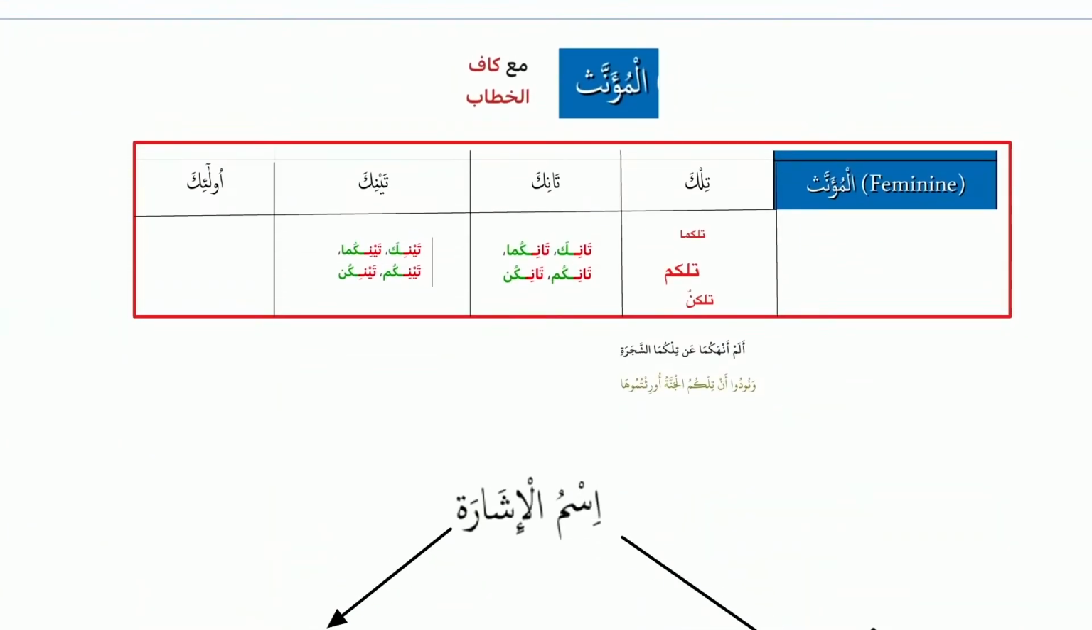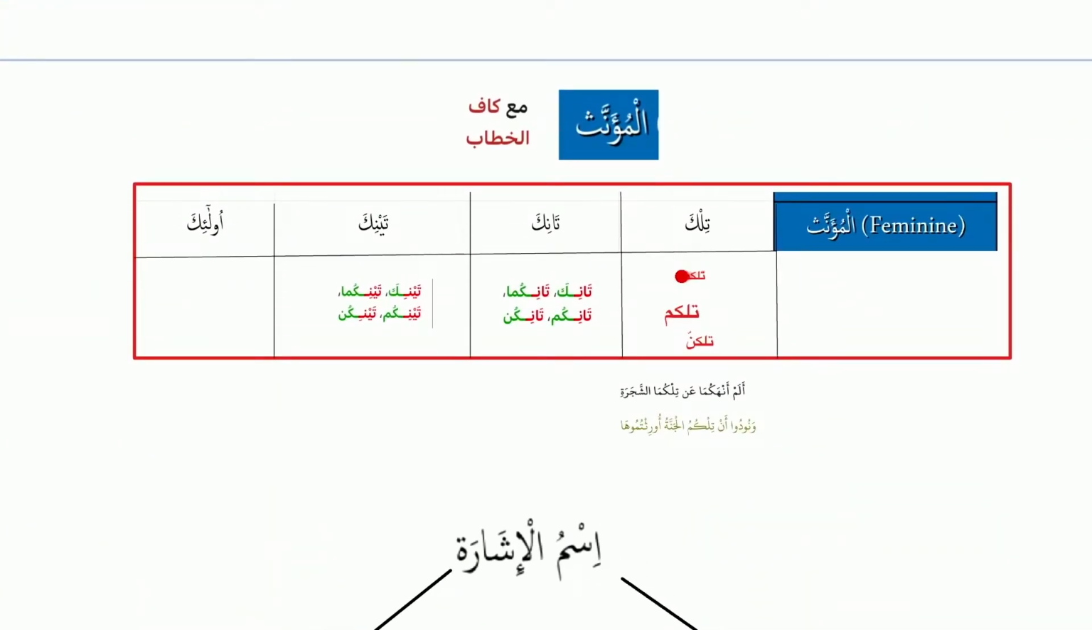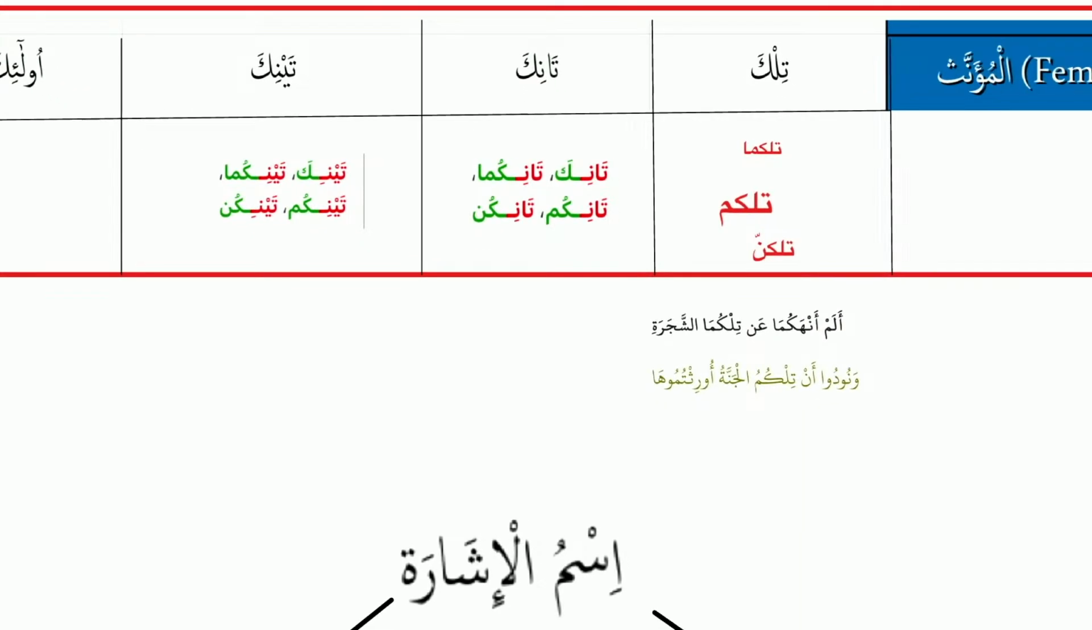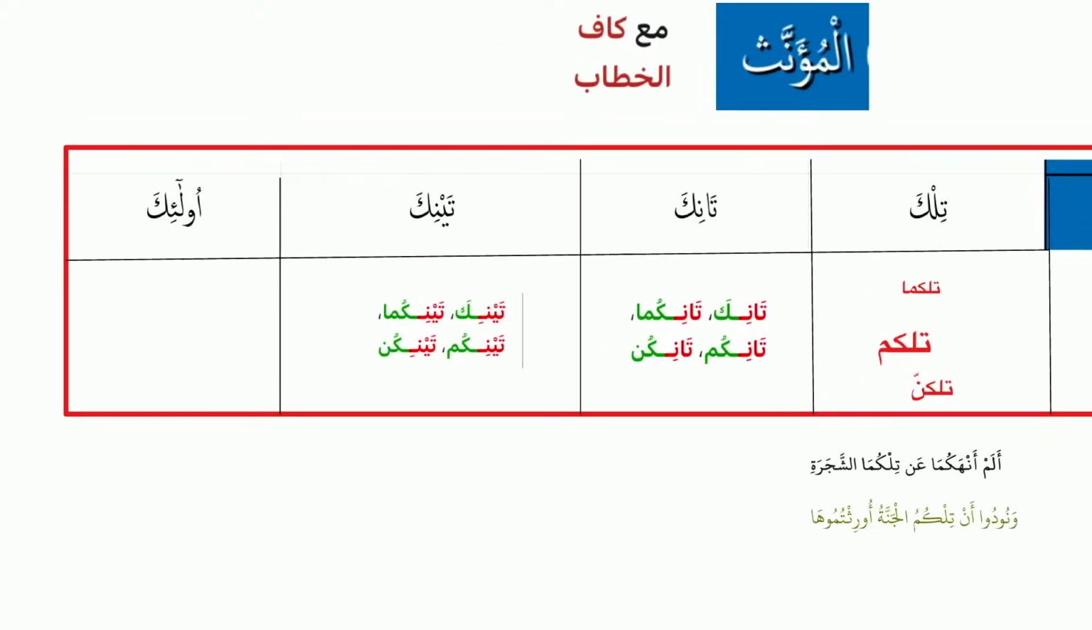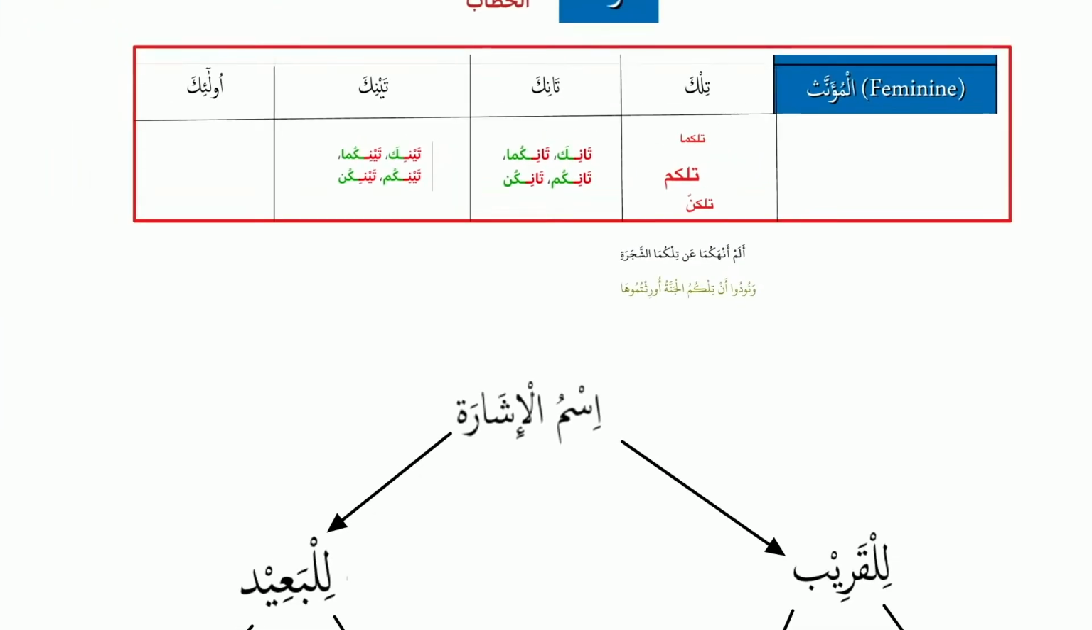Now what? Only one is remaining, and that is tilka. Okay, tilka, tilkuma, tilkum, tilkunna. Like for example in the Quran, alam anhakuma an tilkuma shajarati. Wanudu an tilkumal jannatu uristumuha. And the same is tanika, tanikuma, tainika, tainikuma, tainikum, tainikunna, depending on. Okay? So yes, all these are done.